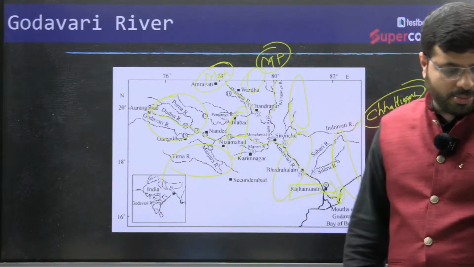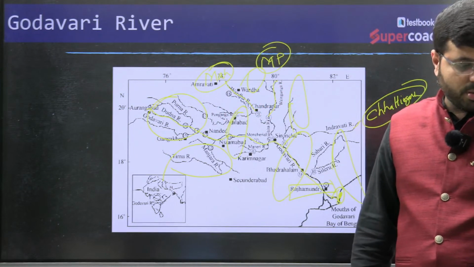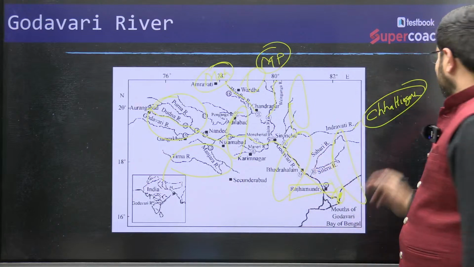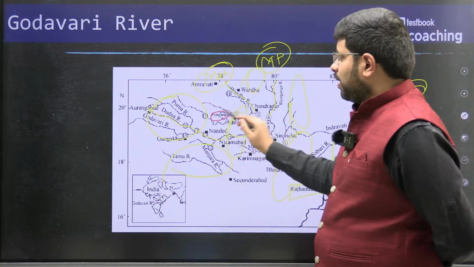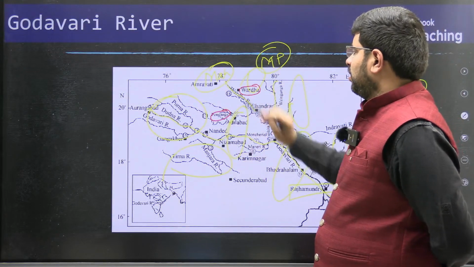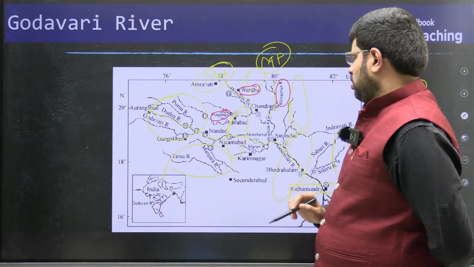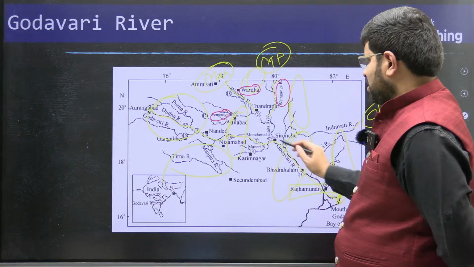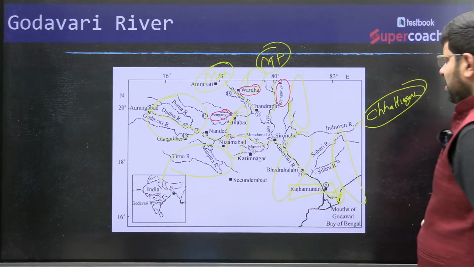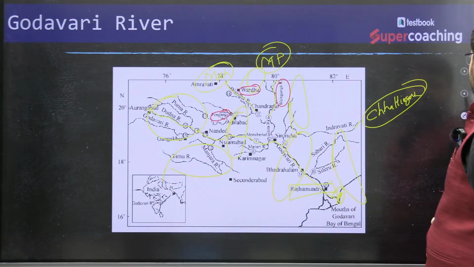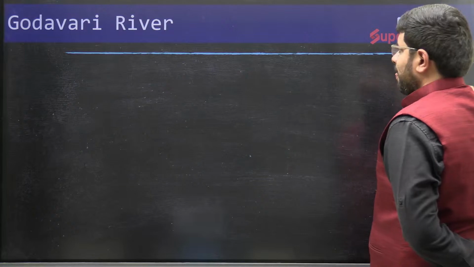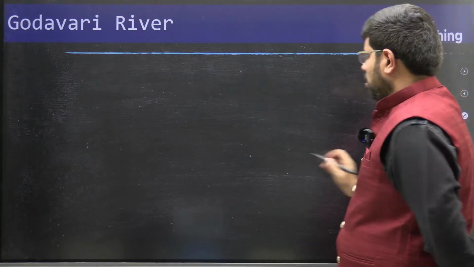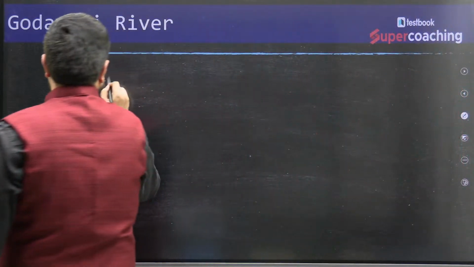Then you can see the tributaries. You need to remember the important tributaries here. You can see the tributaries: Penganga, Wardha, Wainganga. All these together we'll call Pranahita here. So all these are important tributaries. So let us remember some important tributaries of Godavari.